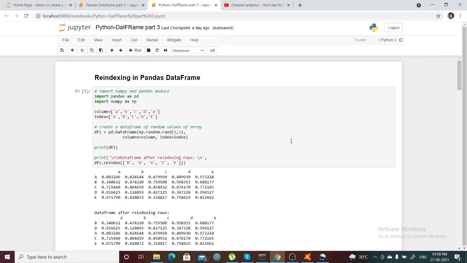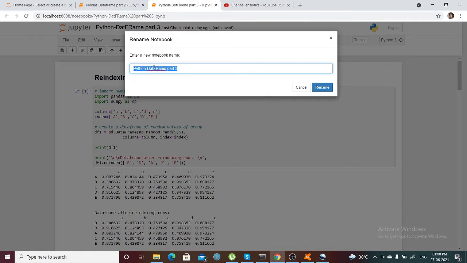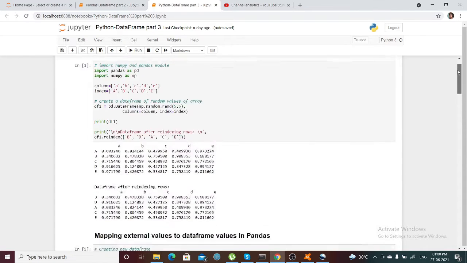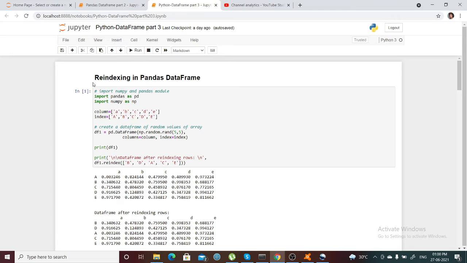There were some parts actually left for data frame. So yes, I'm going to discuss some part related to data frame, some operations that were left, and from the next video onwards, we'll discuss more about the records or the row values in the data frame and how to filter and how to do some basic operations on that. So this is mostly the last part of data frame. So let's see. Okay, so reindexing.